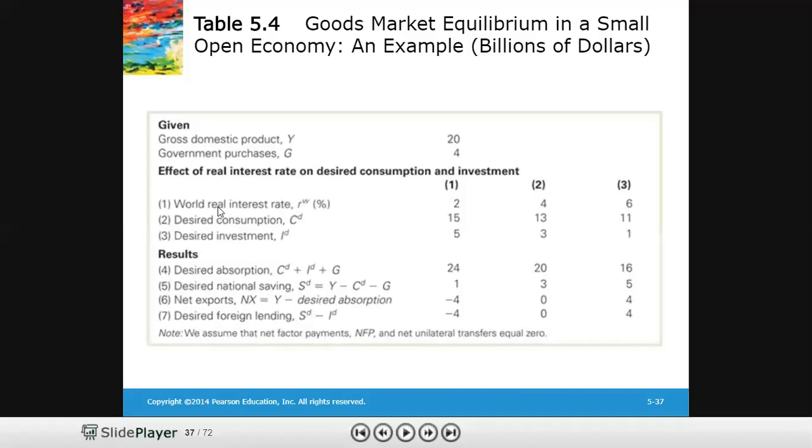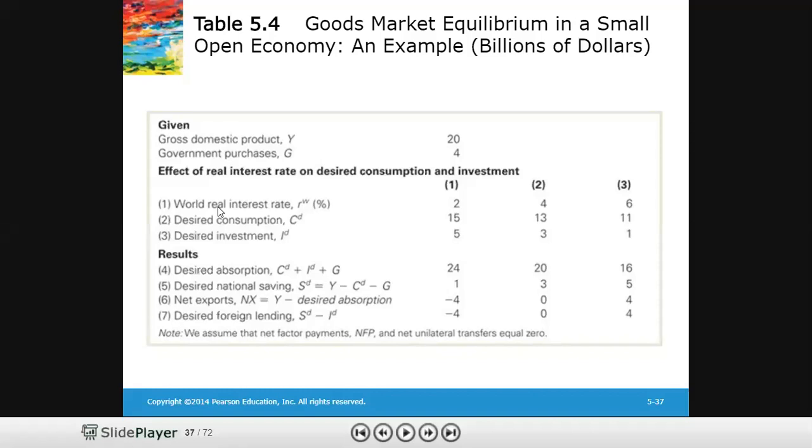Now in this table on the left side, we have gross domestic product Y of 20 as given. This is fixed. This is aggregate supply, and government purchases are also fixed at 4 billion. Now, the effects of the real interest rate on desired consumption and investment. The world real interest rate is given as a percentage in the third column, and these columns represent the values of the world real interest rate, desired consumption and desired investment.